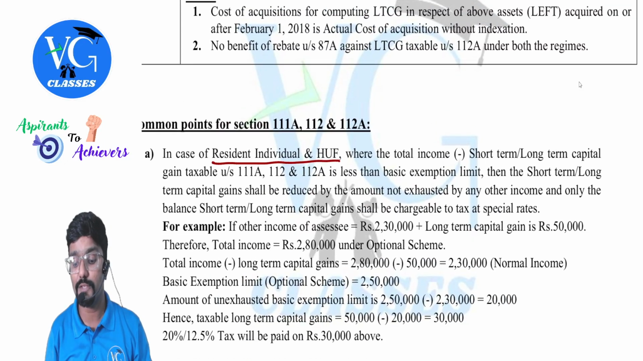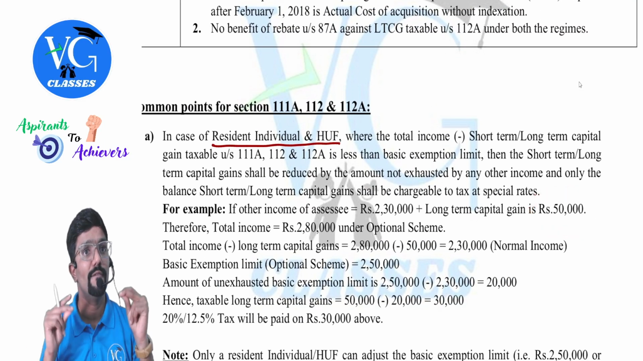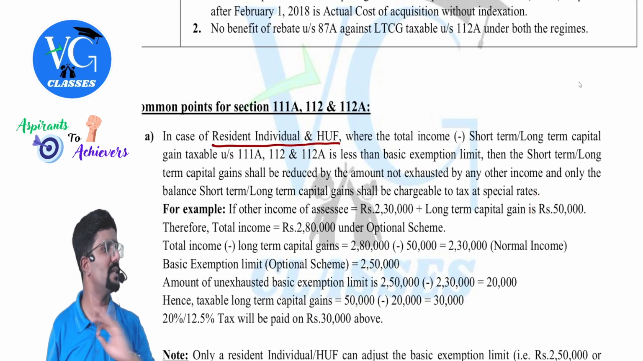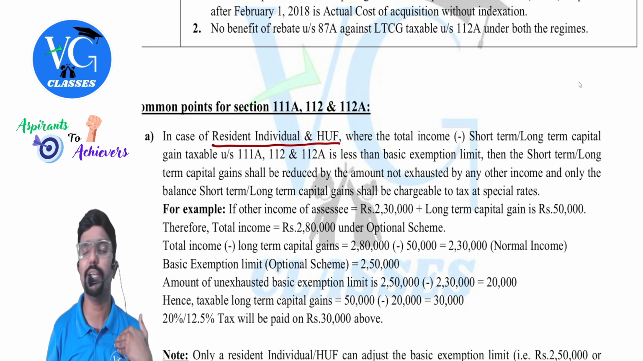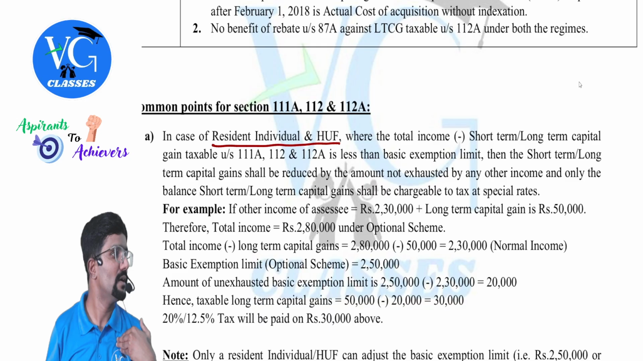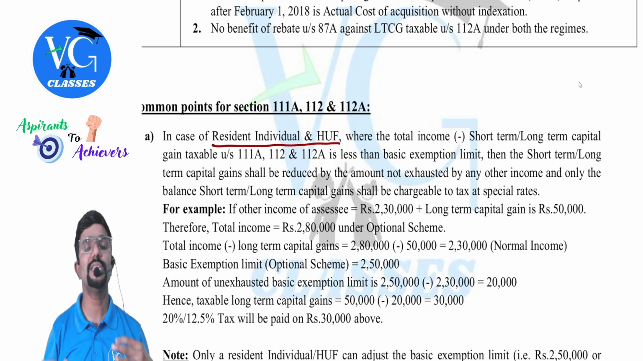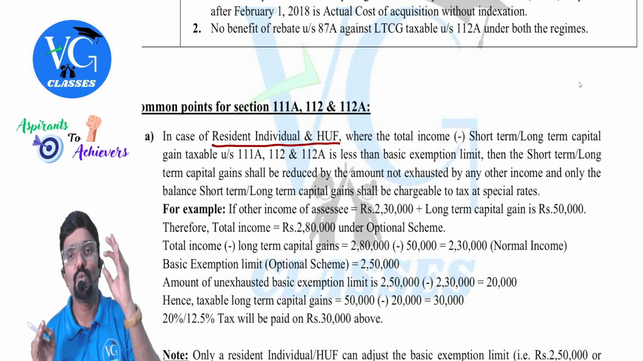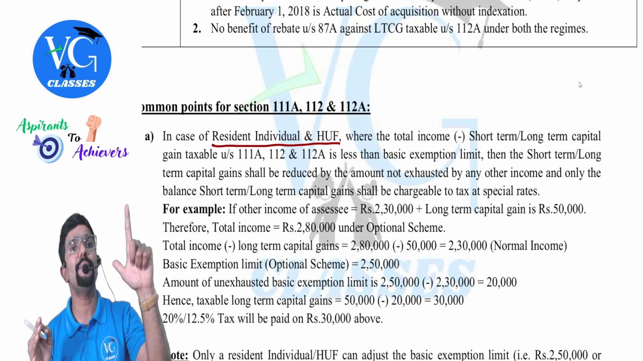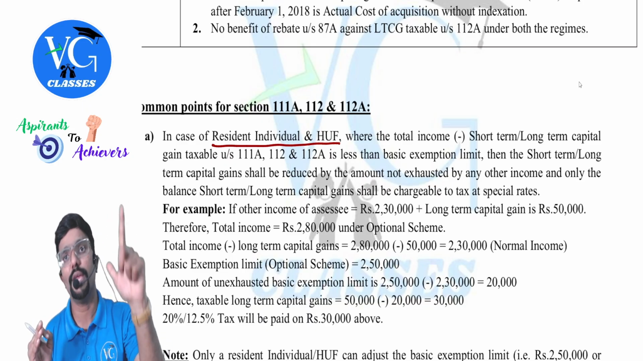Sir, what if this was 50,000 casual income? 50,000 taxable at 30%. That's all. Game over. Sir, I am a resident individual. Doesn't matter. So adjusting of shortfall is only for resident individual or HUF against capital gains special income.